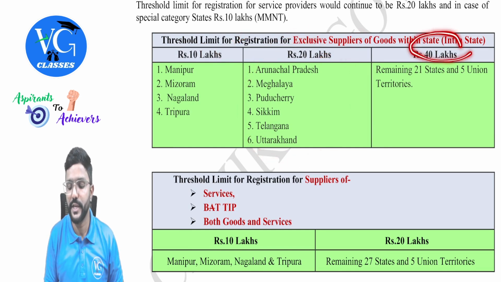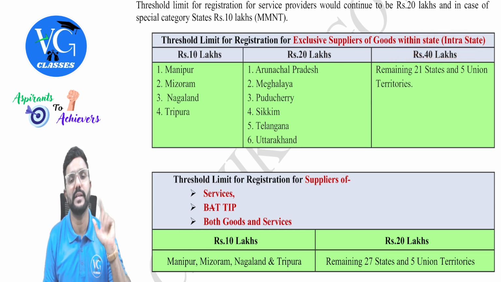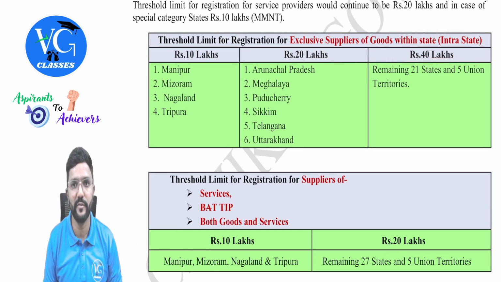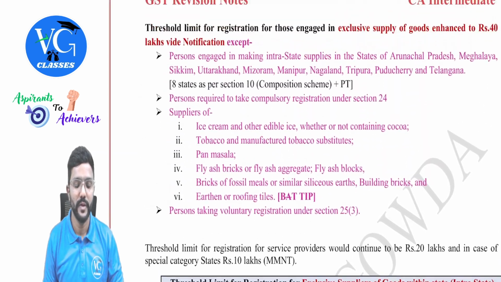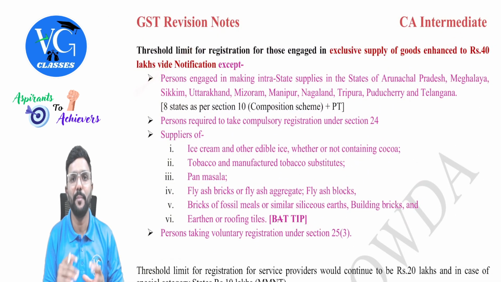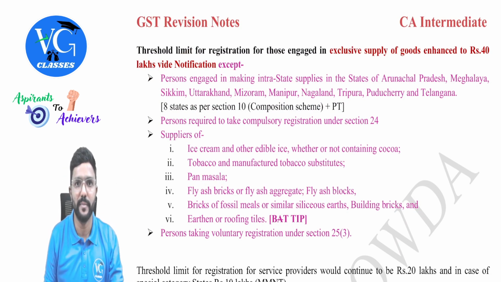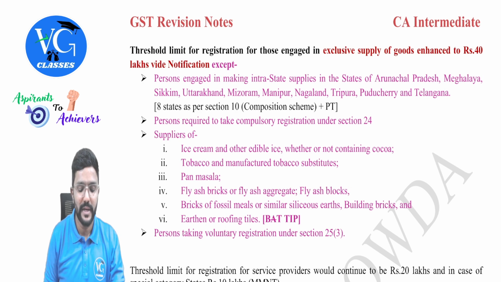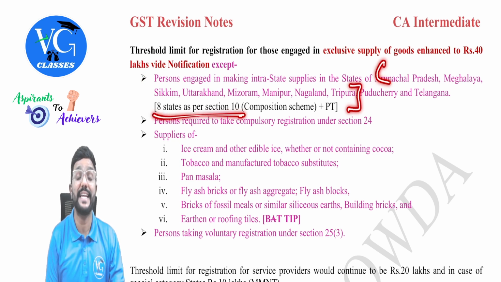For all other states and union territory, 40 lakh limit will be applicable. 40 lakh limit will be applicable, guys. So totally 10 states have been kept outside this notification for whom 40 lakh limit is not applicable. And easy to remember them, guys. Out of 10 states, 8 states are as per section 10.